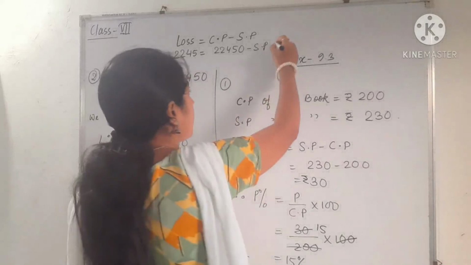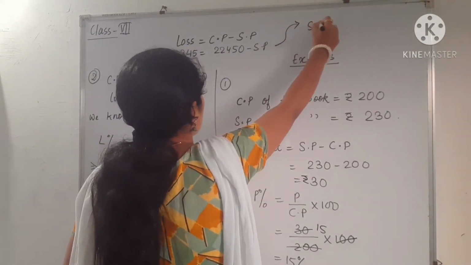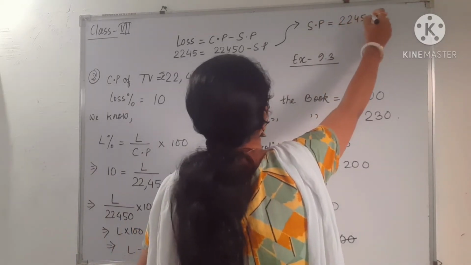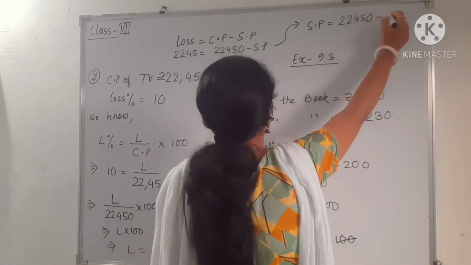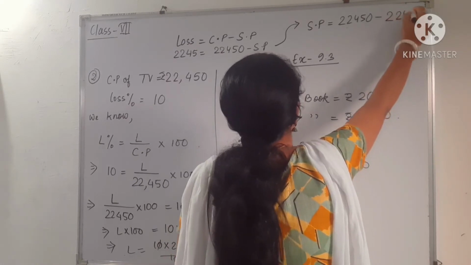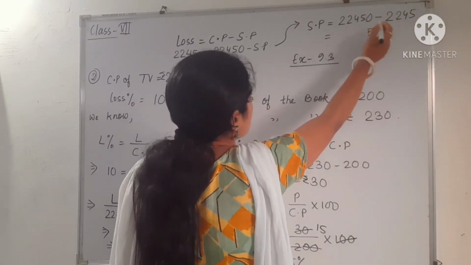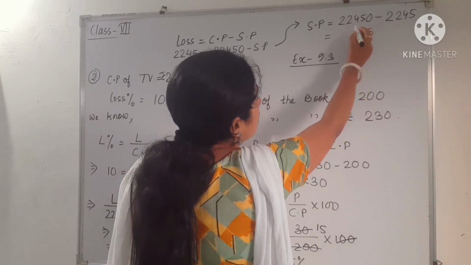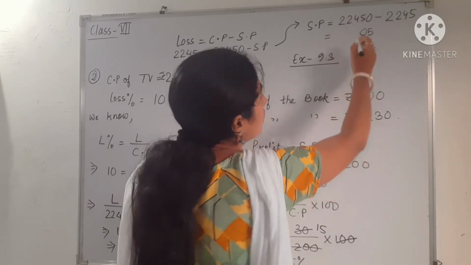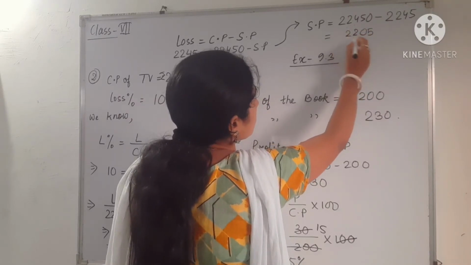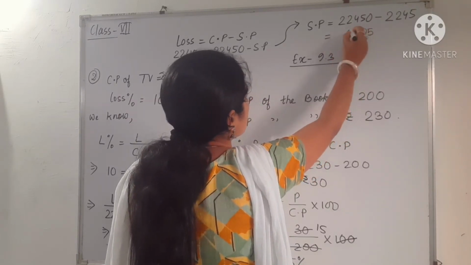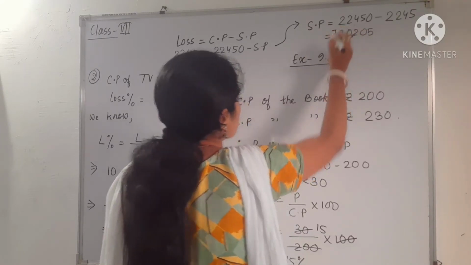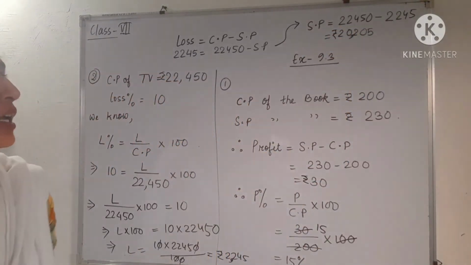Okay, you can directly apply. So SP is equal to how much? 22,450 minus 2,245. So after subtracting you will get your answer. This will be this much. Okay, so this will be 20,205.